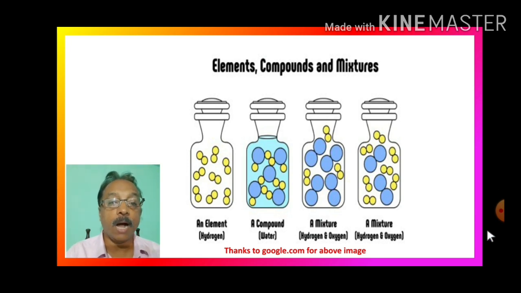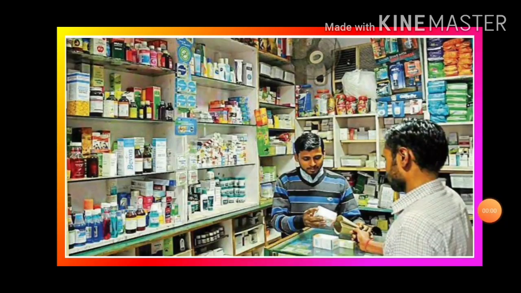Have you wondered how elements are classified? If you visit a chemist shop, you will find thousands of medicines, but a chemist will find the one you need in a matter of seconds. That is the beauty of arrangement. Similarly, in a supermarket, varieties of items are placed on separate racks, so a customer, without anybody's help, will go to a particular place and find what they need. This is the concept of classification, placing things in a proper order.